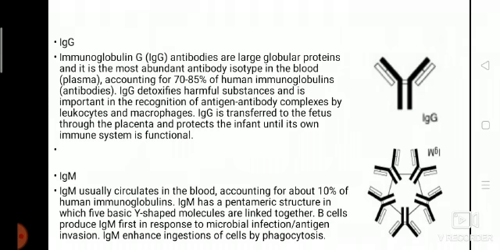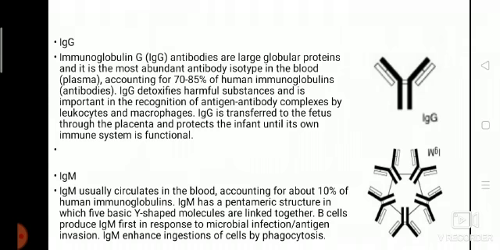IgG detoxifies harmful substances and is important in the recognition of antigen-antibody complex by leukocytes and macrophages. IgG is transferred to the fetus through the placenta and protects the infant until its own immune system is functional.